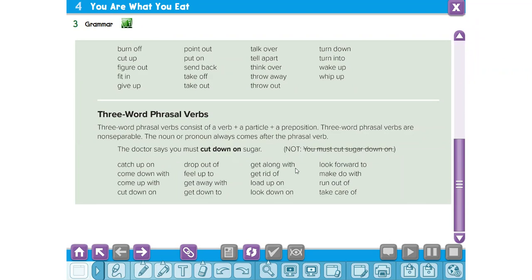We have examples of three-word phrasal verbs like catch up on, come down with, come up with, cut down on, drop out of, fill up to, get away with, get down to, get along with, get rid of, load up on, look down on, look forward to, make do with, run out of, take care of. Okay, who can read these phrasal verbs, my friends?